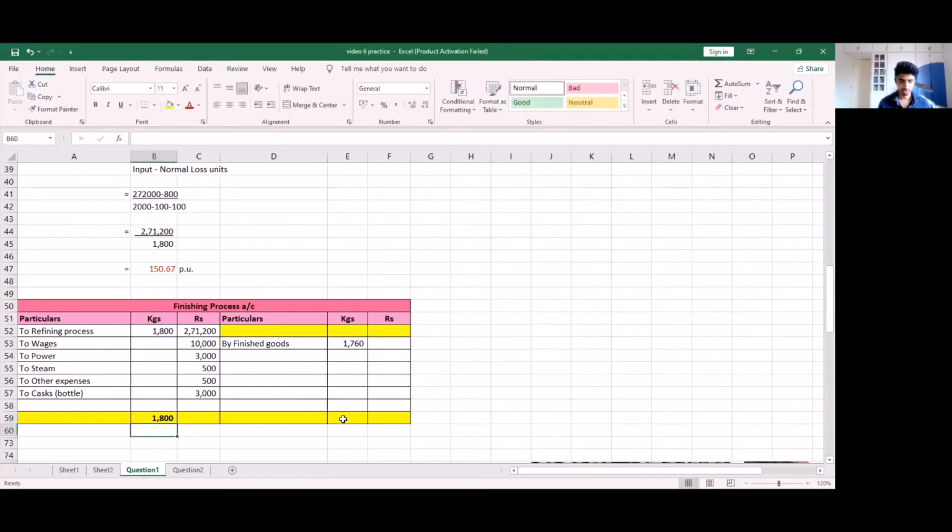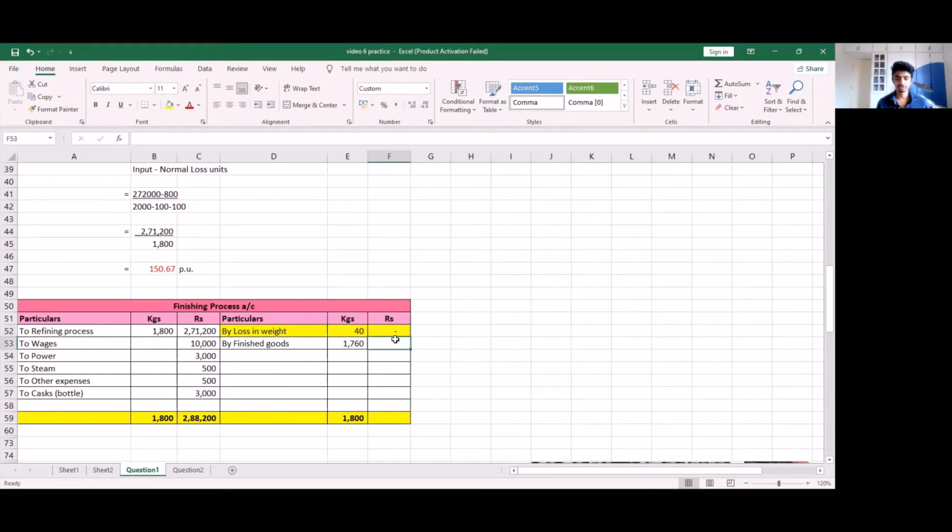So on our debit side, we have 1800, and on our credit side, we have 1760. There is a difference of 40, and this will make up our loss in weight. So we have by loss in weight 40 kgs, and the amount will be 0. Now, even here, I can simply total the debit side, and I have nothing on the credit side to subtract.